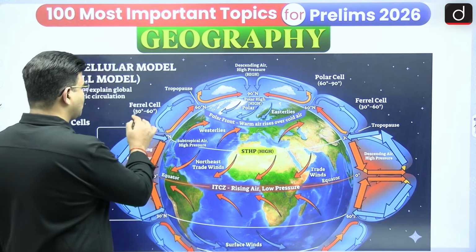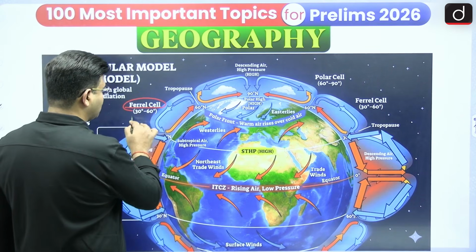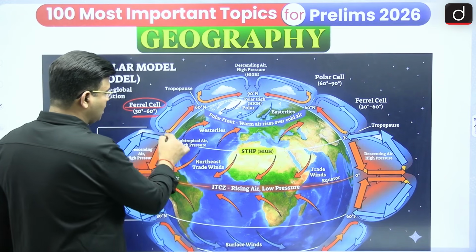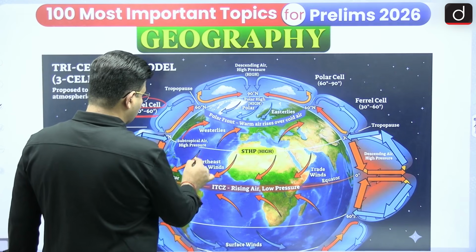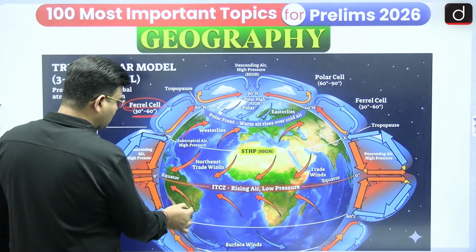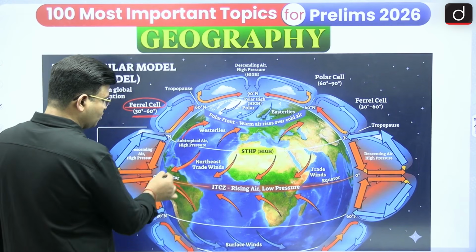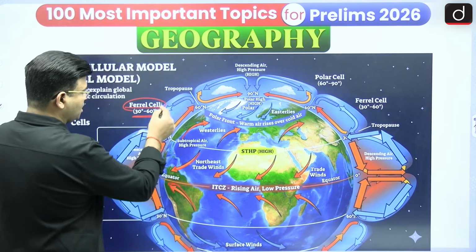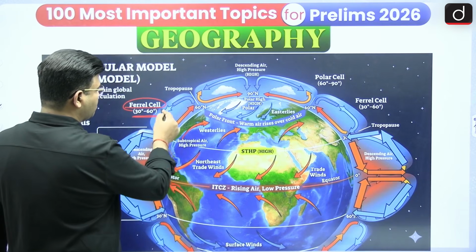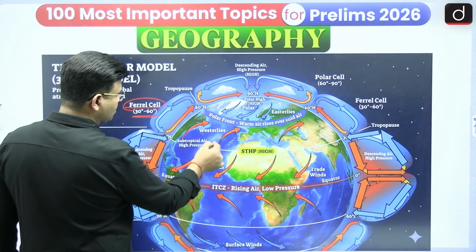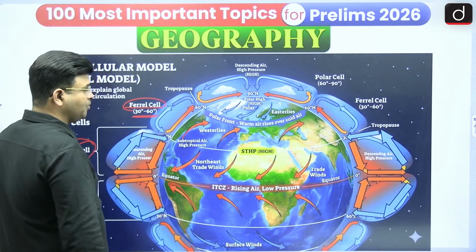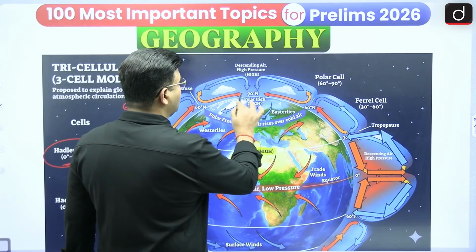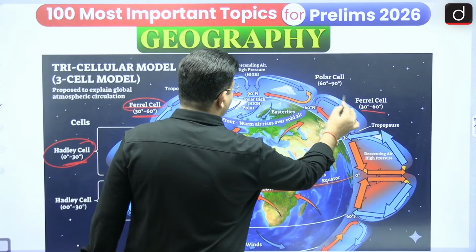The second one is the Ferrel cell, which lies between 30 and 60 degrees latitude, with westerlies here. In the Hadley cell there are northeast trade winds and southeast trade winds, but in the Ferrel cell the winds move in the upper atmosphere, and in the lower atmosphere there are westerlies, from 30 to 60 degrees. Thereafter we have the polar cell.